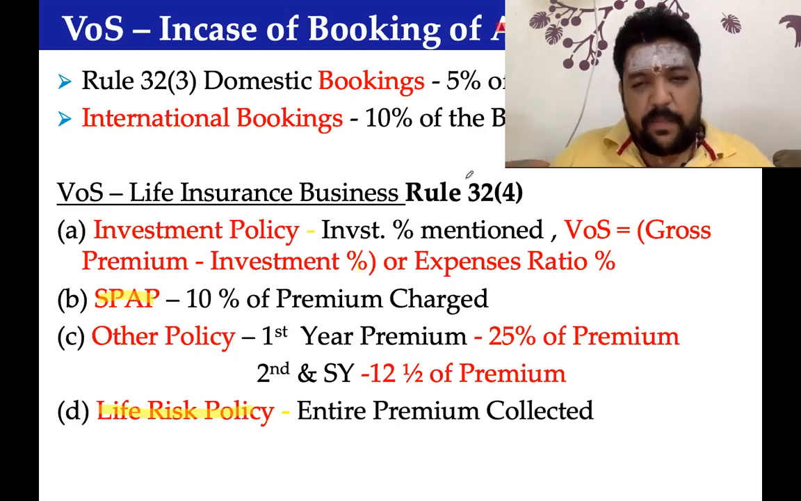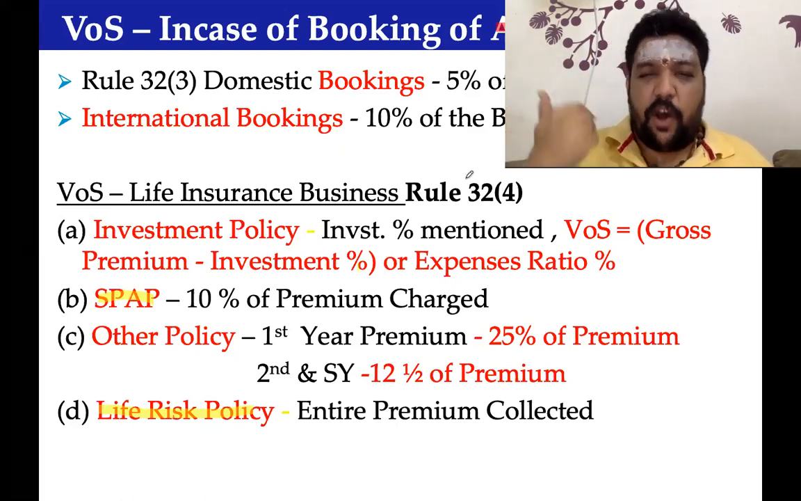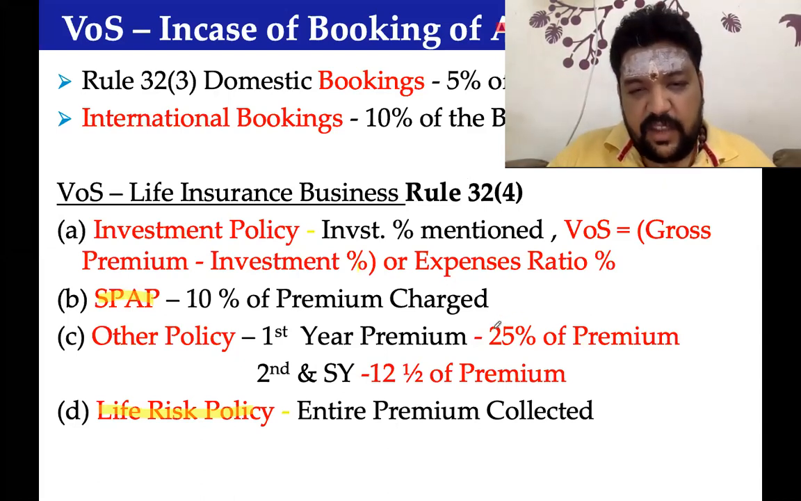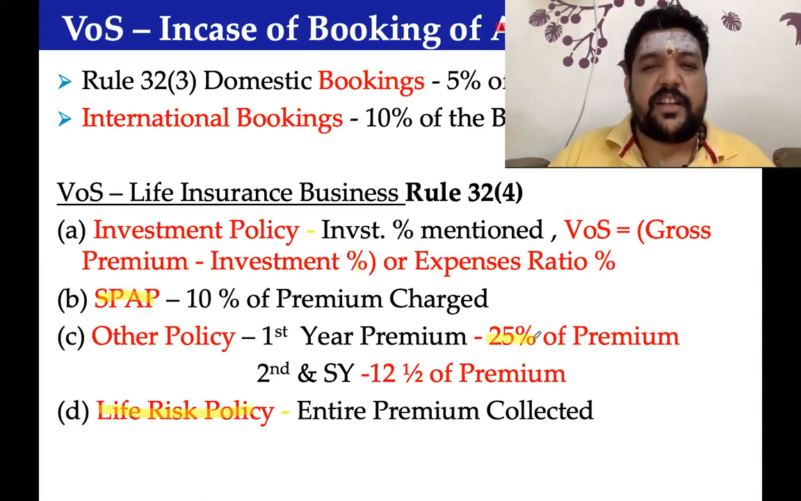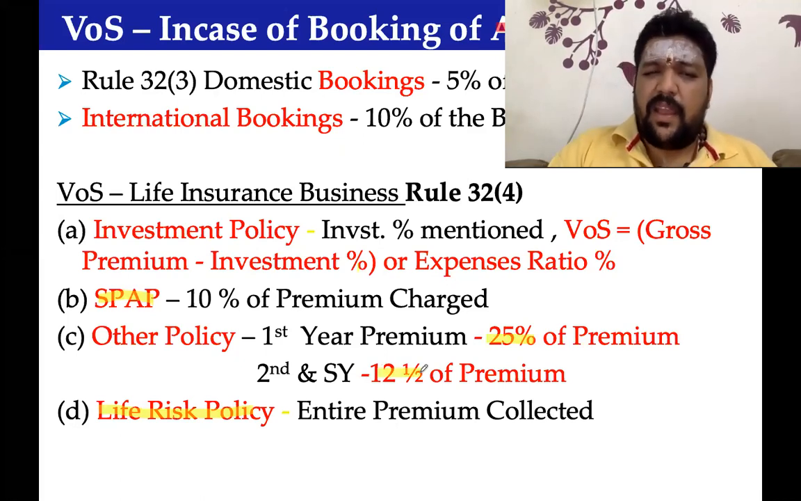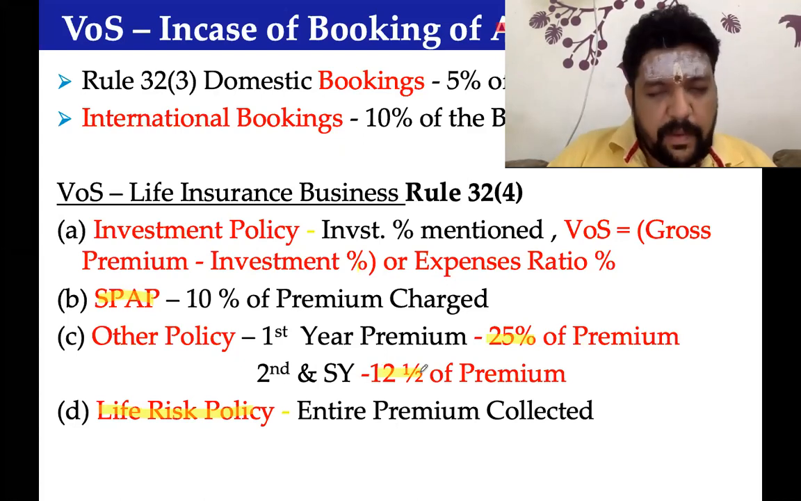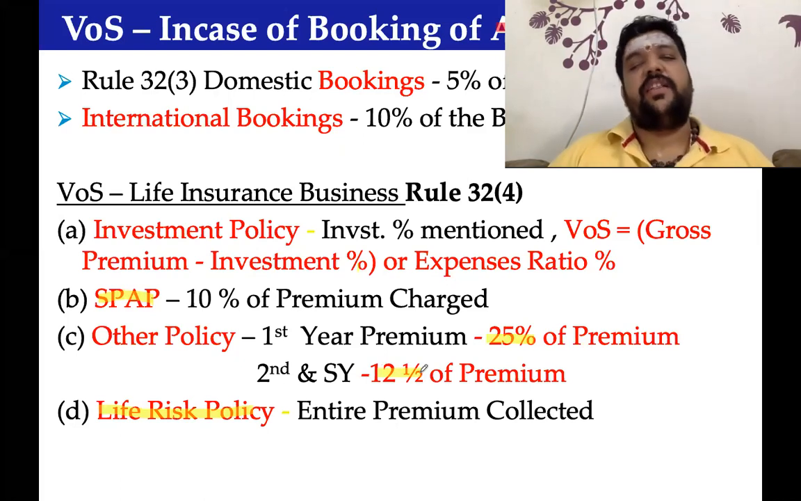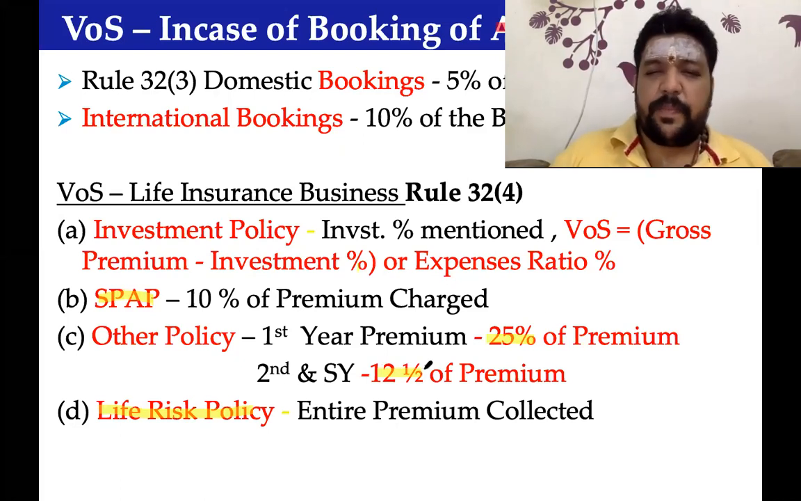I have an investment policy, but no information is available. How much is going to be invested? How much is going to be expensed? Then it will be determined like any other policy. First year premium, 25% is value of supply. Second and subsequent year premium, 12.5% will become value of supply. Many times in an investment policy, they will not mention for what purpose it is spent, or how much they are going to spend. Exceptionally they will, in rare policies.